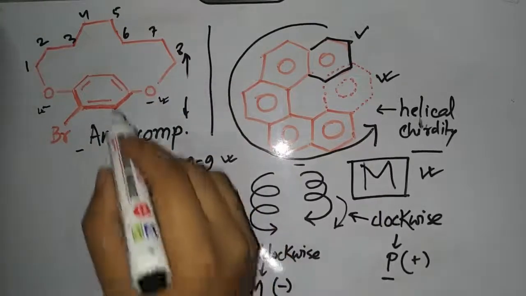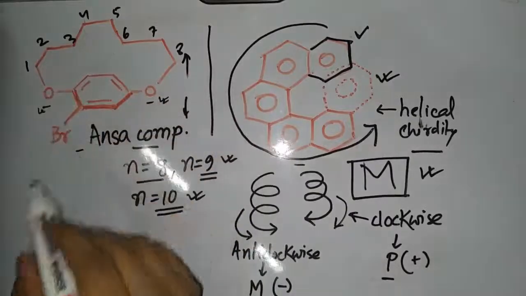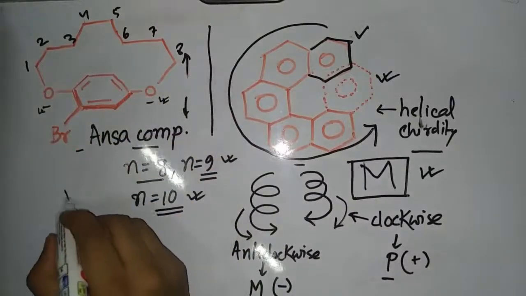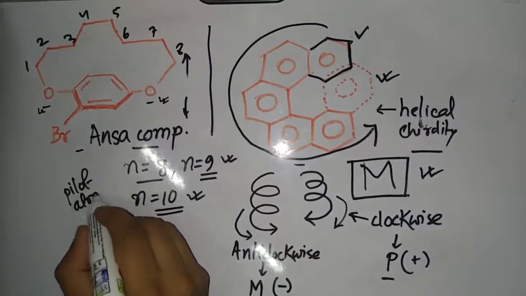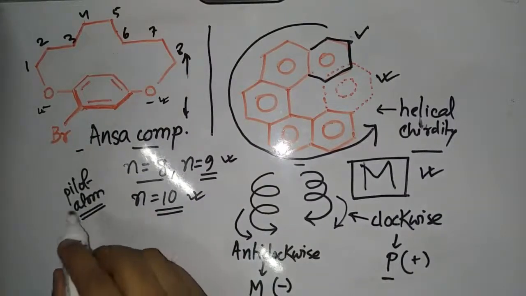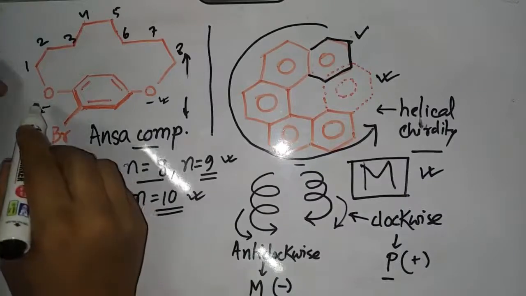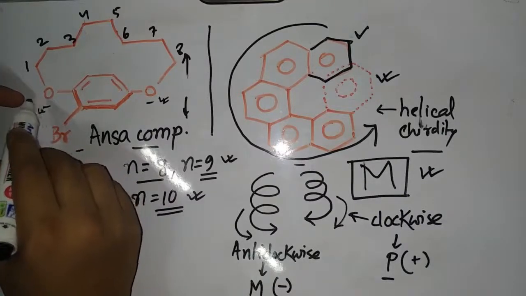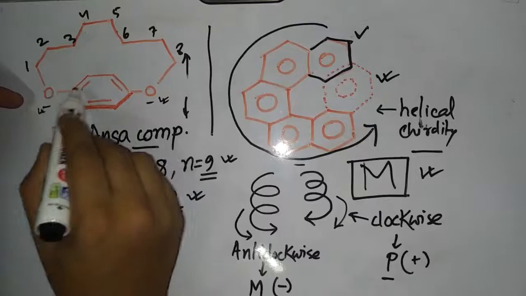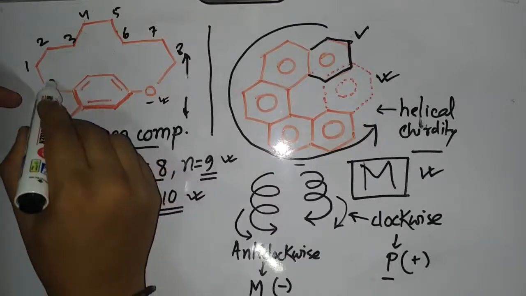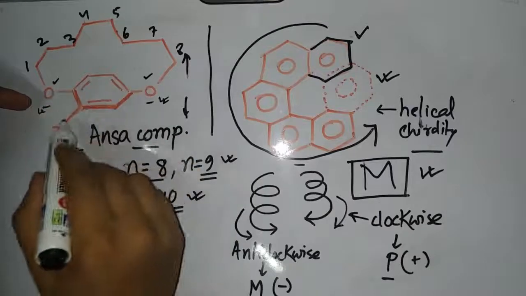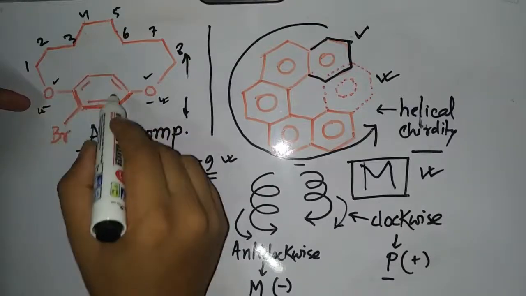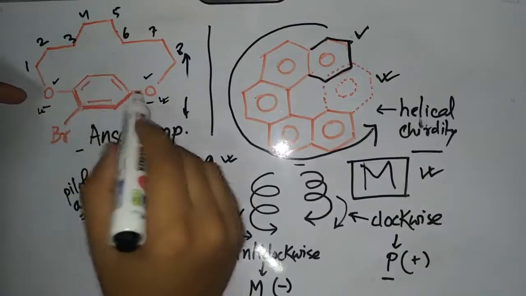Now in this case, how do we determine the stereochemistry? We have to determine a pilot atom. So what is the pilot atom? The pilot atom is one which is not in the plane of this benzene ring or this aryl ring. See, this oxygen is in the plane of this ring, right? Because this oxygen, this bromine and these 6 carbons of this benzene ring are actually in the same plane.